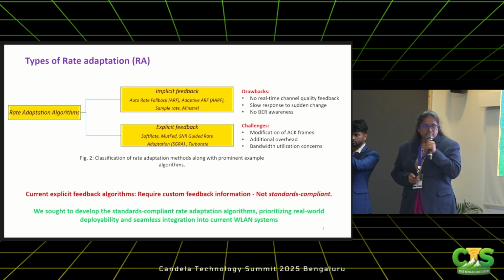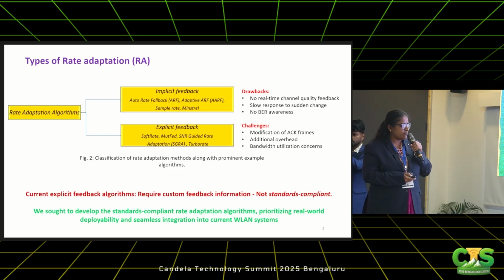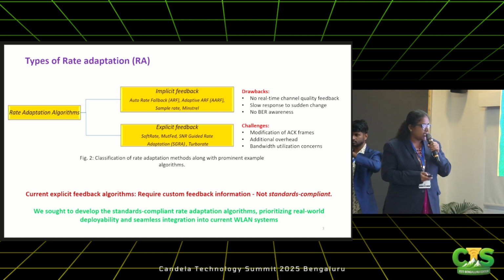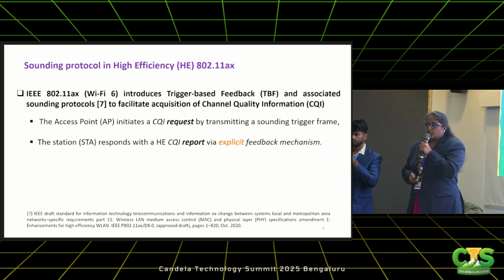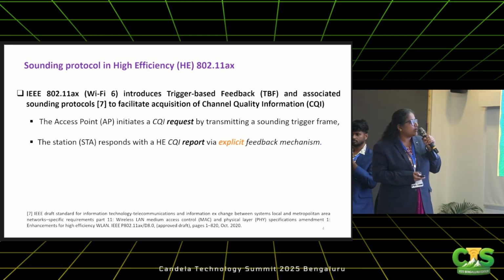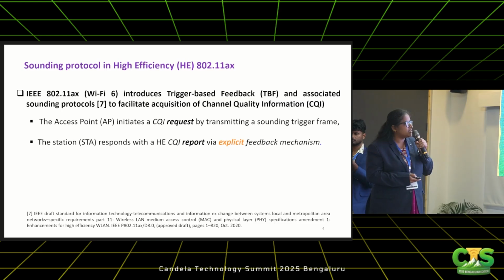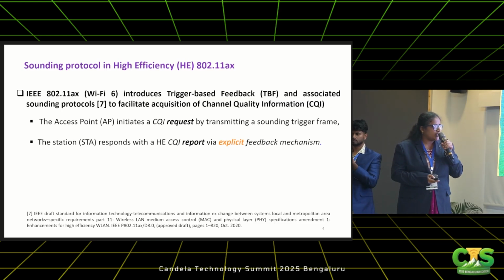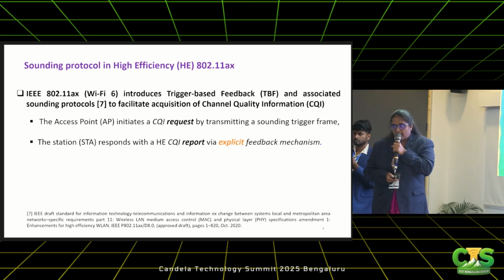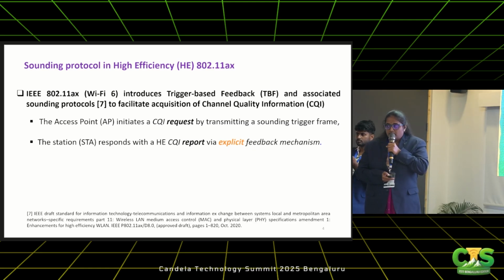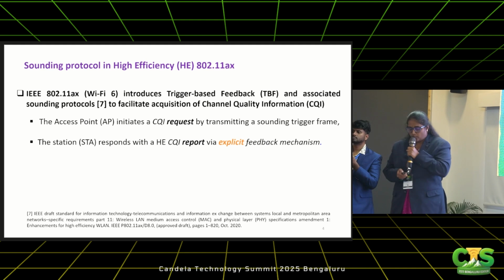So as I told you, the current explicit feedback algorithms require custom feedback information and hence are not standards compliant. So we sought to develop standards compliant rate adaptation algorithms, prioritizing real-world deployability and seamless integration into current WLAN systems. IEEE 802.11ax supports the HE sounding protocol in order to facilitate the acquisition of the channel quality information. The access point initiates a sounding request by transmitting a sounding trigger frame. The station responds with an HE CQI report via an explicit feedback mechanism. So this CQI explicit feedback is supported by IEEE 802.11ax.